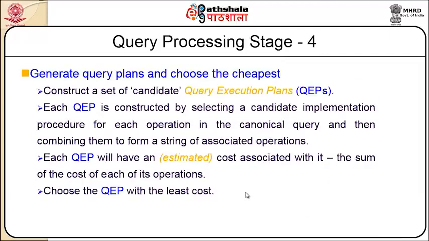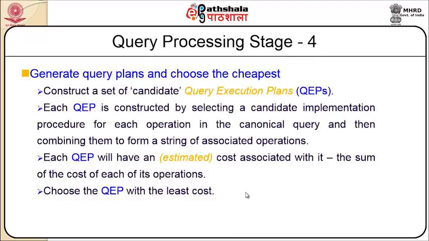Then we will proceed to query processing stage 4, where we generate query plans and choose the cheapest one. To select the cheapest query plan, we may have to initially construct a set of candidates from which we derive the query execution plans.